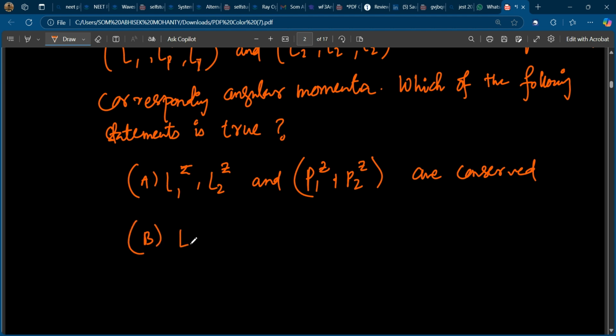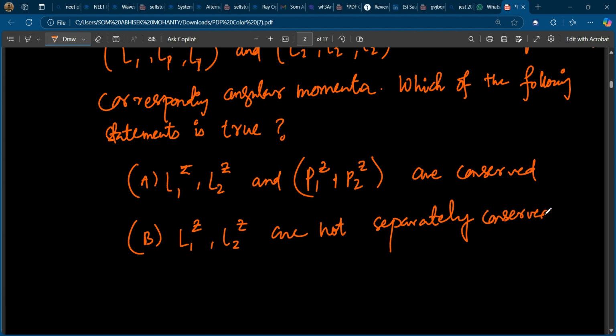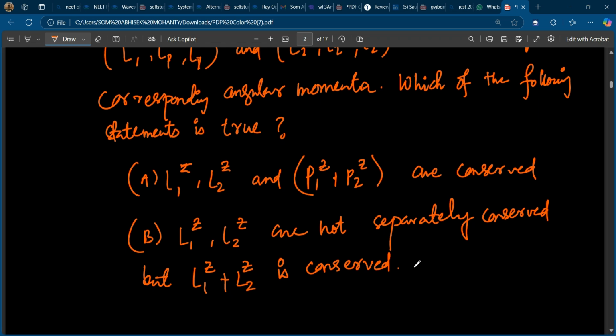Option B, L1z, L2z are not separately conserved, but L1z plus L2z is conserved. Right.